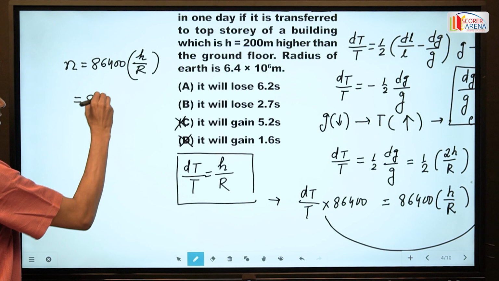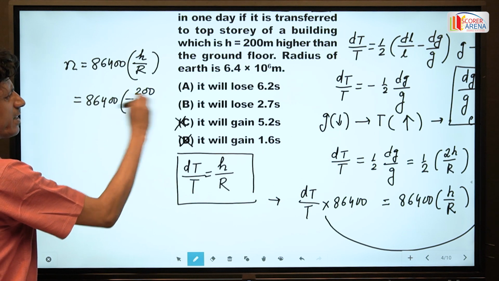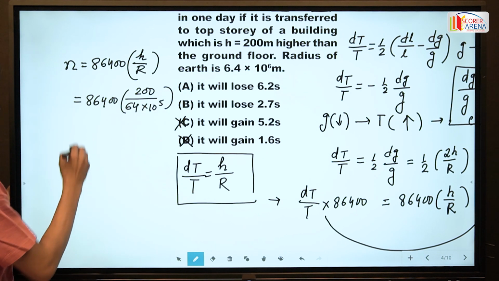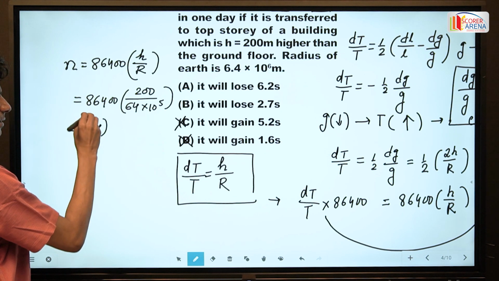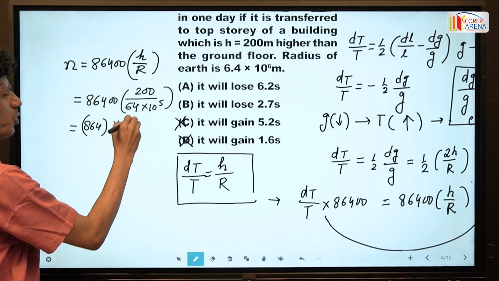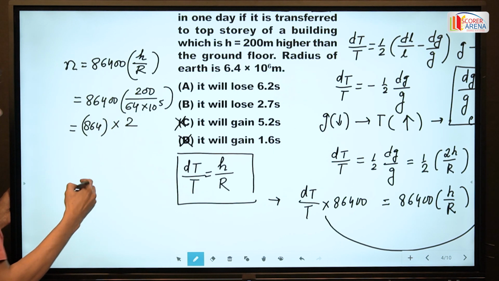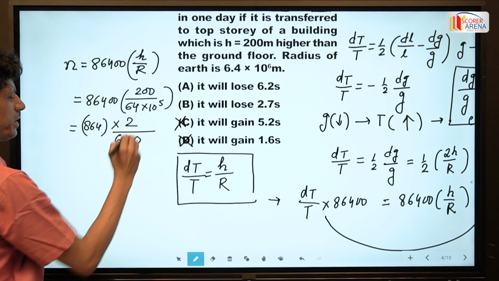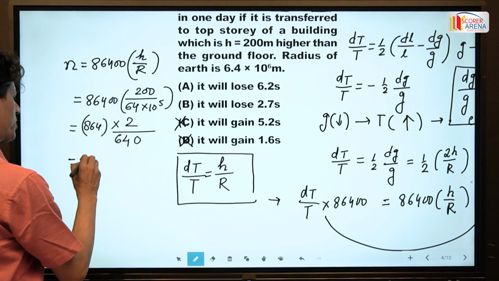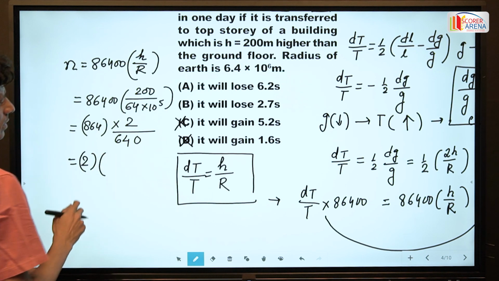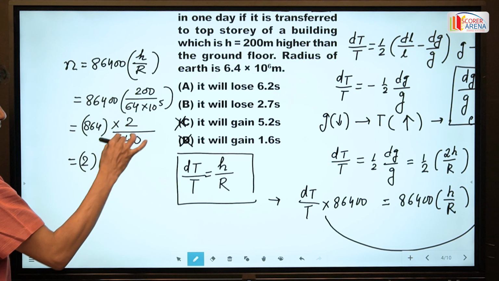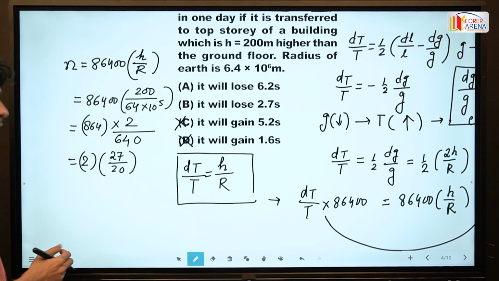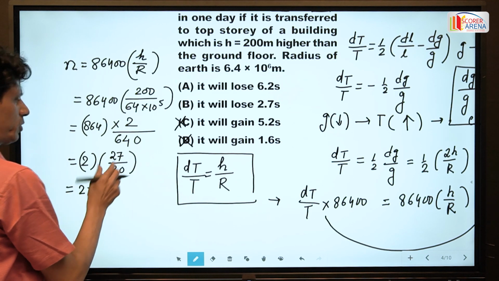And 86,400, this is 864 into 10 to the power 2, and on simplification, I think it becomes 27 by 20, and it is 2 into 27.